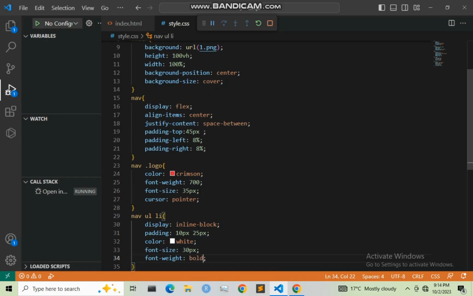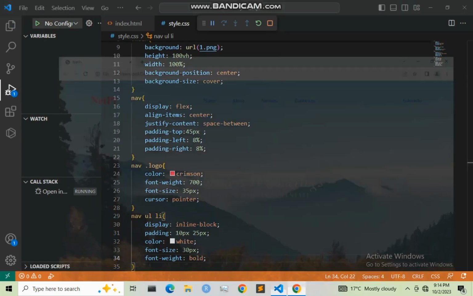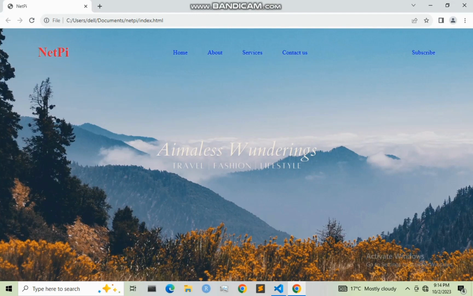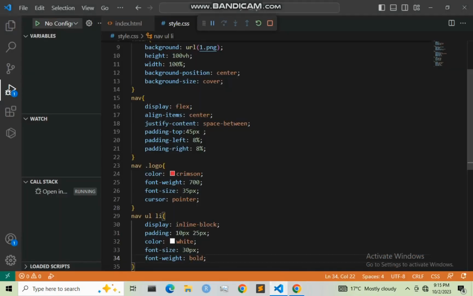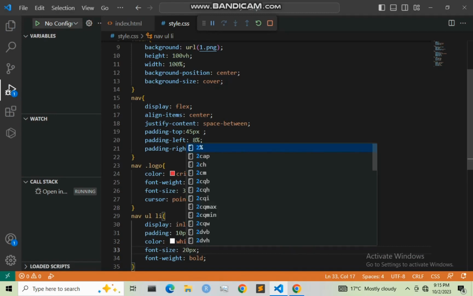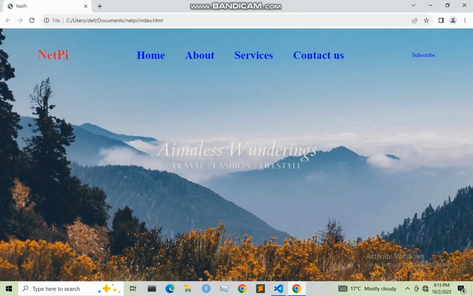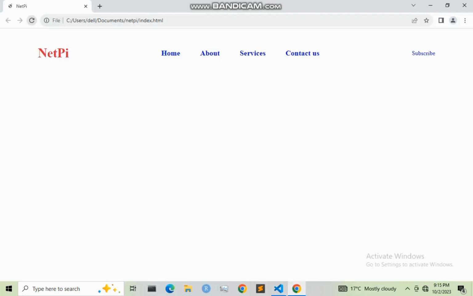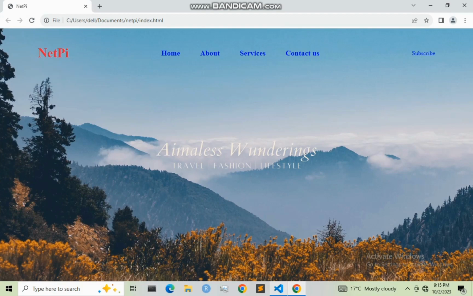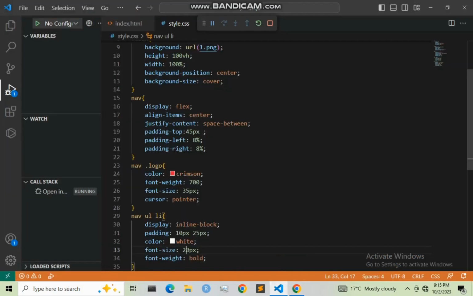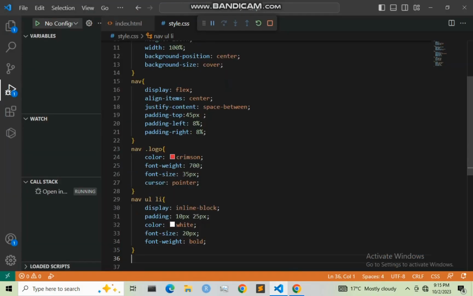So that is it for our nav list. This font size is now very large, so let us reduce it to something like 20 pixel. Let me refresh it. That's better.